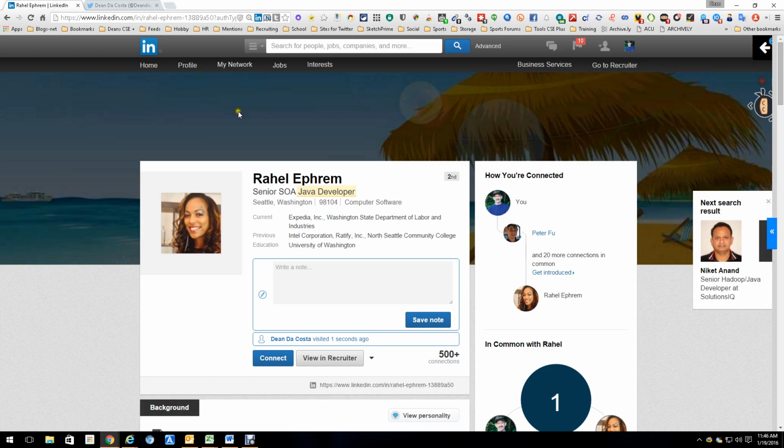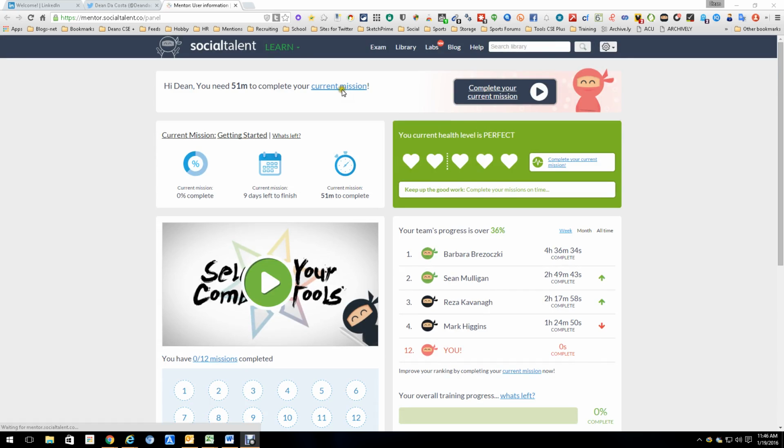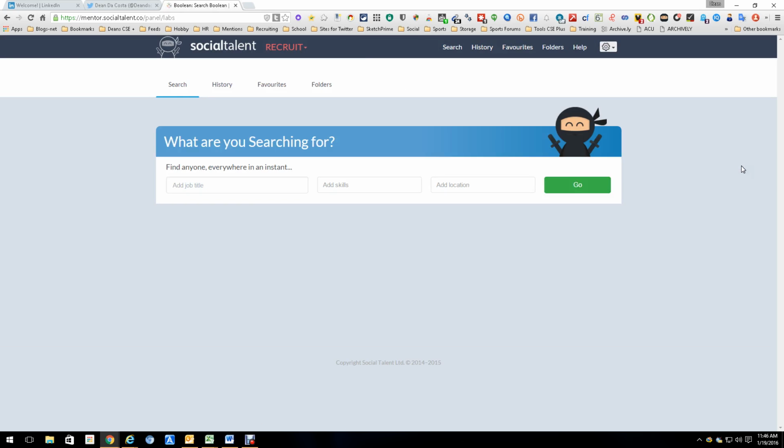But the rest of it, the stuff I showed you at the beginning with the search and the Boolean tool and everything, that's free still. You can get it for free, and it's a great tool. Great updates. They've definitely gotten better. This is how you get to it. Definitely made it much better than it was before. The ease with which you can add and subtract things is much better. The history, the favorites, folders, everything.